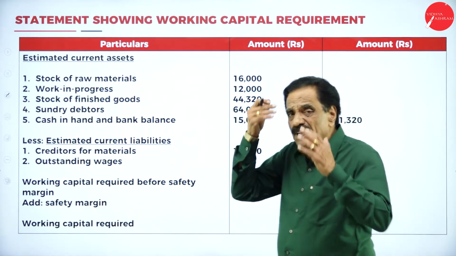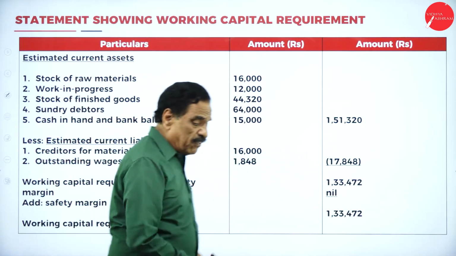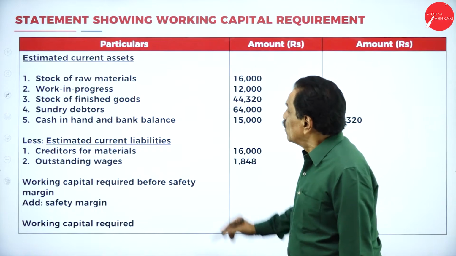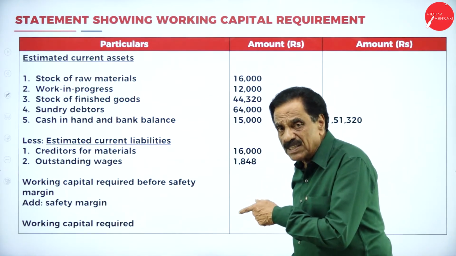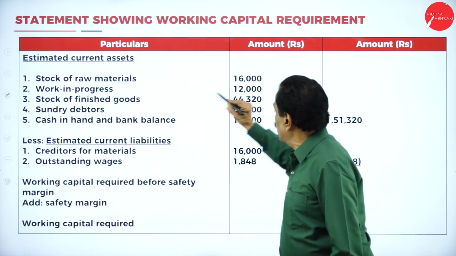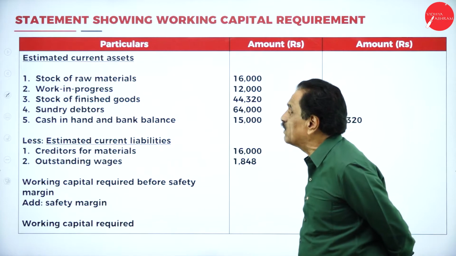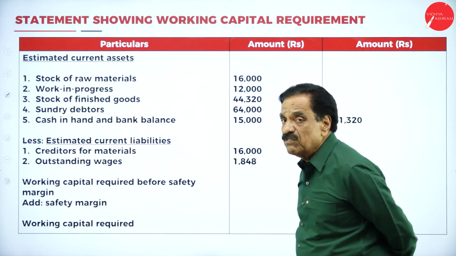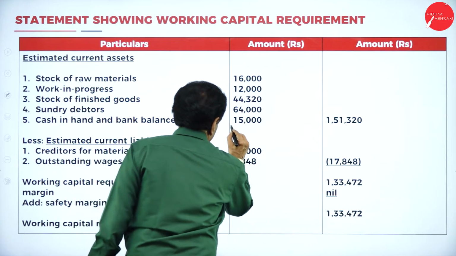Now, whatever you work out in the working note should be put into the format. We'll go with the format. Stock of raw material is 16,000. Work in progress is 12,000. Stock of finished goods is 44,320. Debtors 64,000. Cash in hand and bank balance is 15,000.